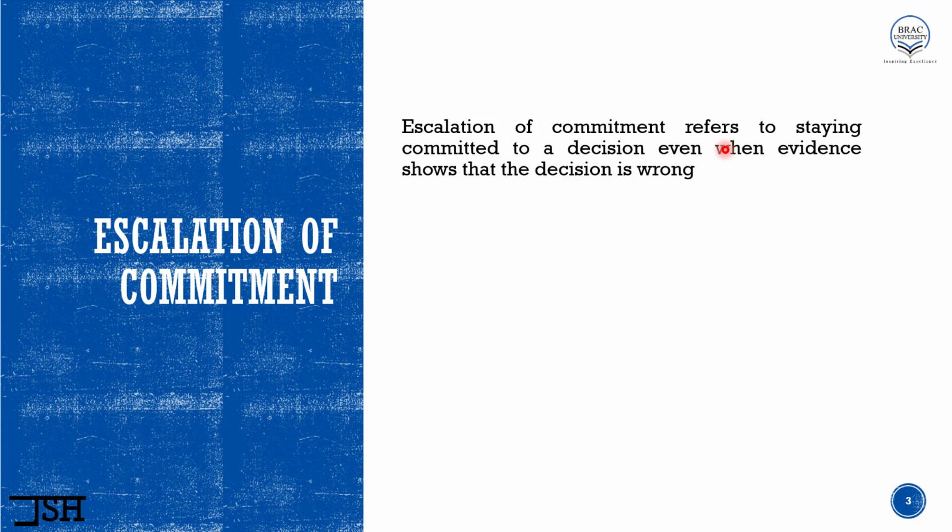Escalation of commitment refers to staying committed to a decision even when evidence shows that the decision is wrong. So see, it's that easy. So what happens here, first we take a decision. Then later, when evidence shows that the decision is wrong, even then we want to stay committed to that decision. So rather than admitting that the decision was wrong, we keep on trying. So we try to make things right.